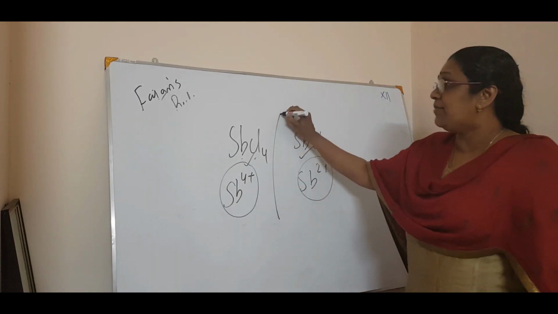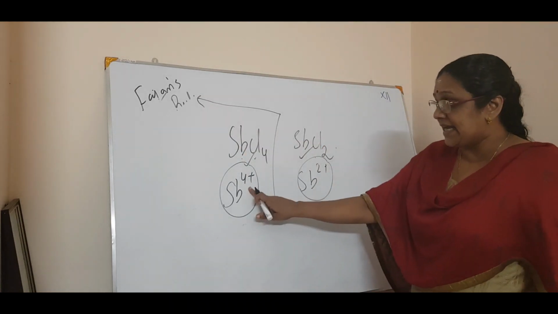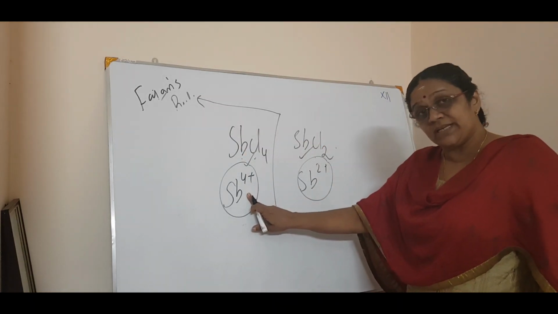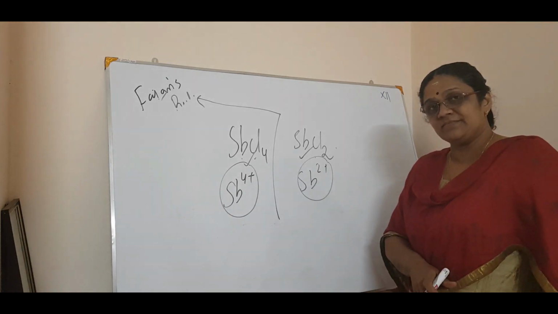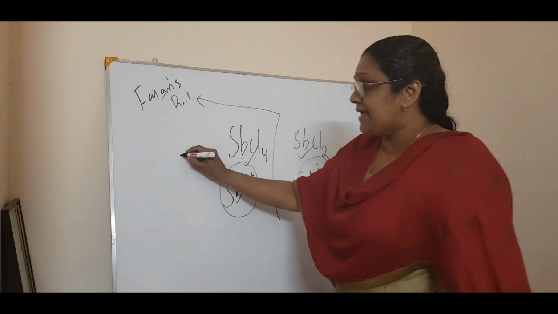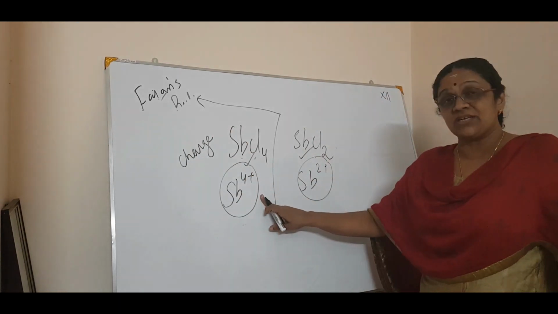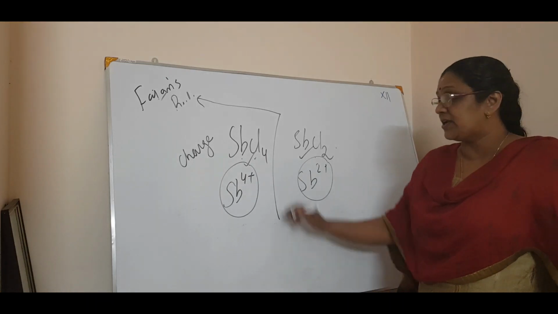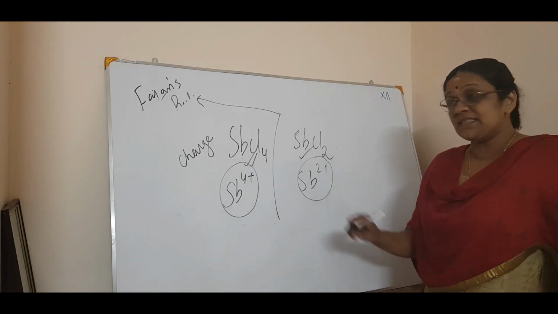Here also the Fajans rule applies, which states that the greater the charge on the cation, the greater will be the covalent character. So SbCl4 is more covalent than SbCl2.